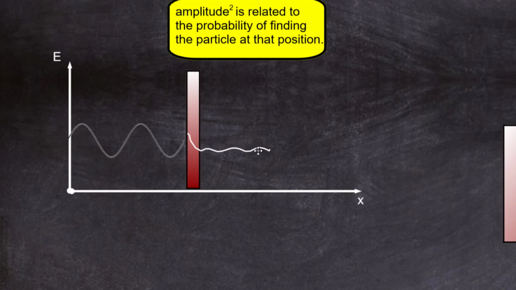It tells us you have a probability of finding that wave behind that barrier, or otherwise you have a probability of finding that particle behind that potential barrier. How? Because remember our definition of the wave function for a particle. Its amplitude squared is related to the probability of finding the particle at that position.